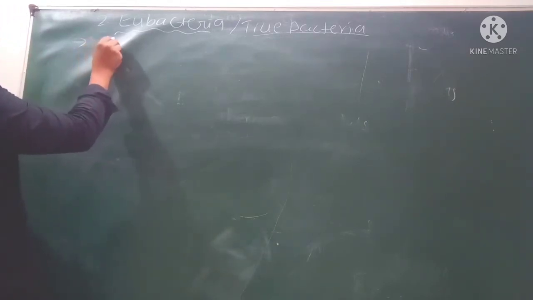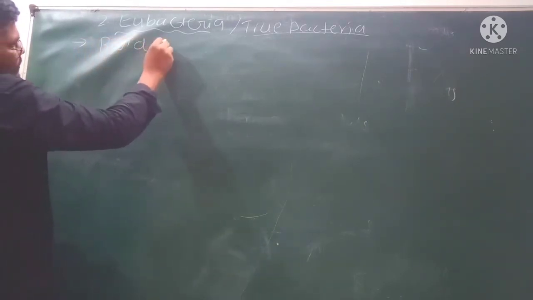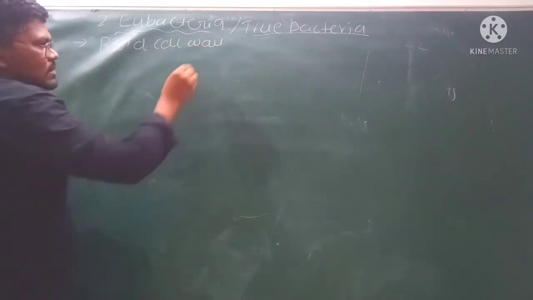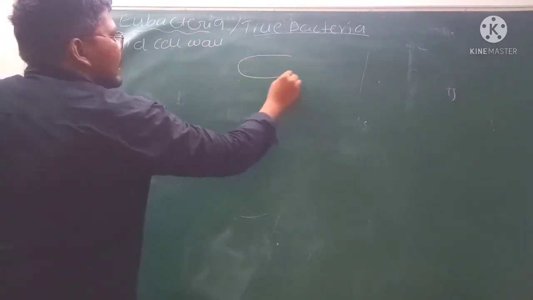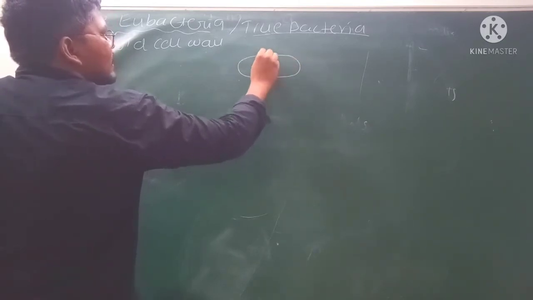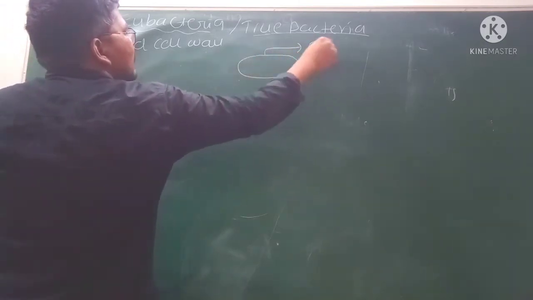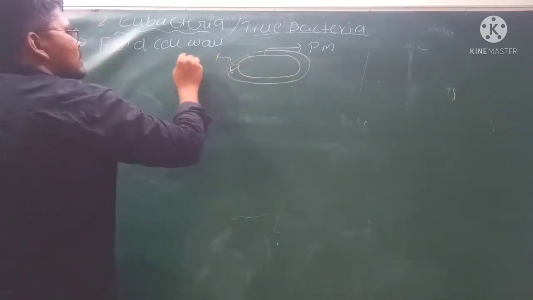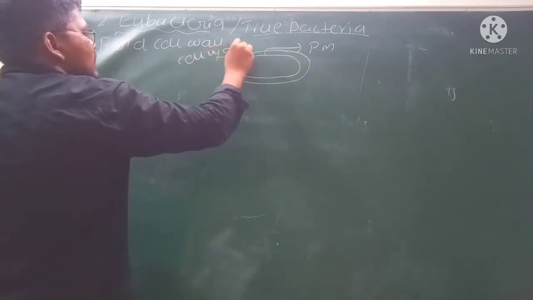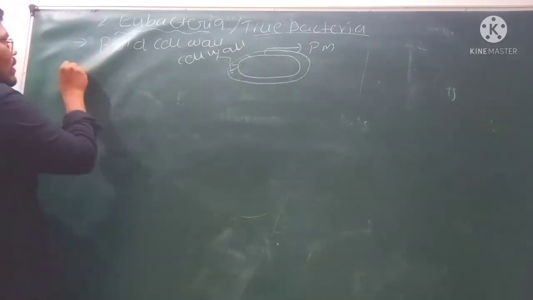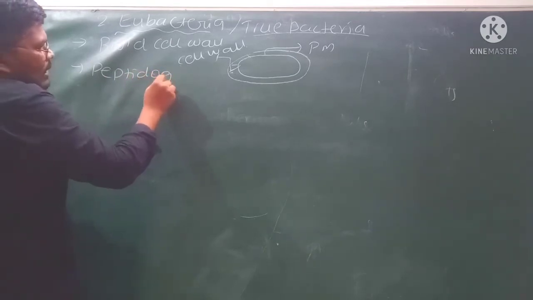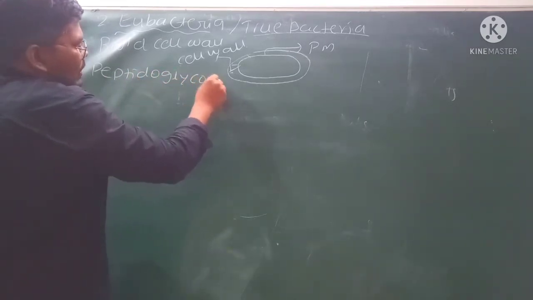They contain a rigid cell wall. What is the cell wall? See, this is the bacteria. The bacteria is surrounded by the plasma membrane. Above the plasma membrane, we can see a protective layer that is called the cell wall. The cell wall of eubacteria is made of peptidoglycan.